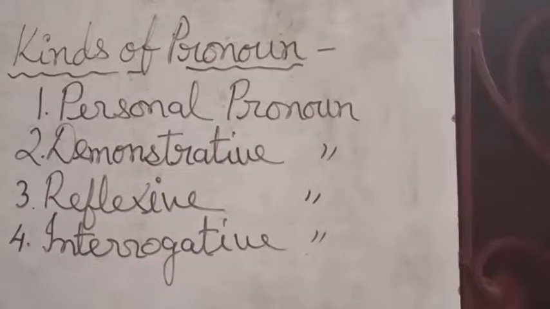Now the third person. What is third person? Those pronouns which are used about whom you are speaking. First person is the person who is speaking. Second person is the one to whom you are speaking, and third person is the one about whom you are speaking. You are speaking about him, you are speaking about her, or he, she, it, they can be, about them. These are all third person pronouns.